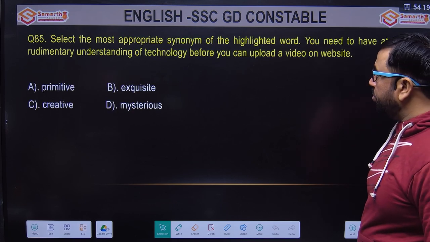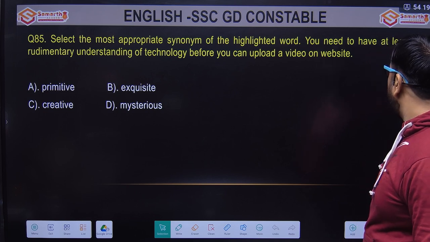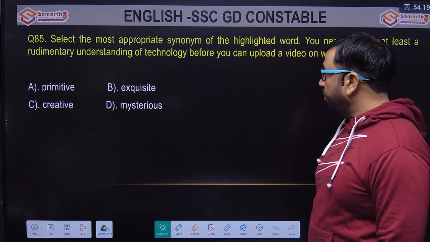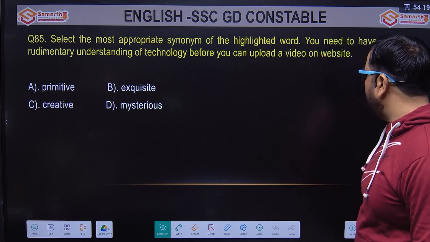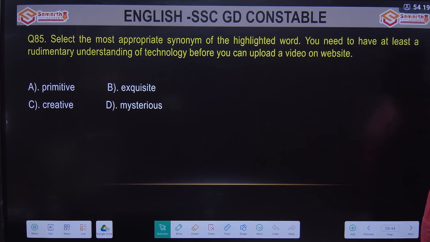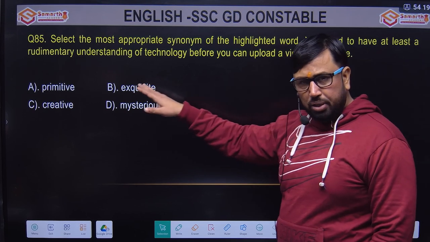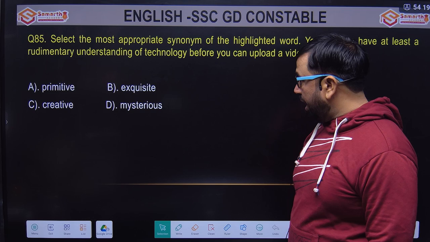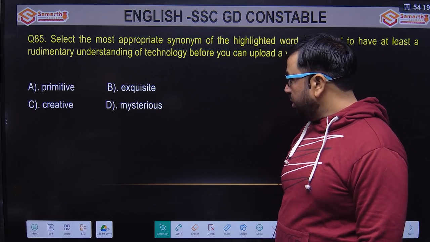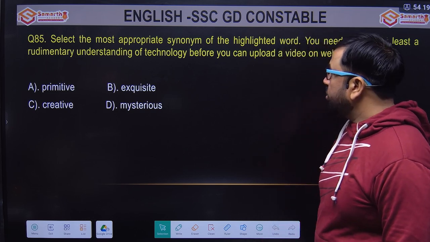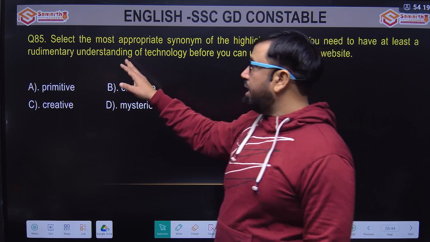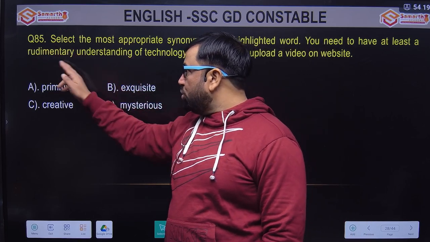Select the most appropriate synonym of the highlighted word. You need to have at least a rudimentary understanding of technology before you can upload a video on a website. Although there is no highlighted word, but options देखिए, I'll give you some ideas. Options are primitive, exquisite, creative, and mysterious. All right. The question was, you need to have at least a rudimentary understanding. So I think this word they're talking about is rudimentary.